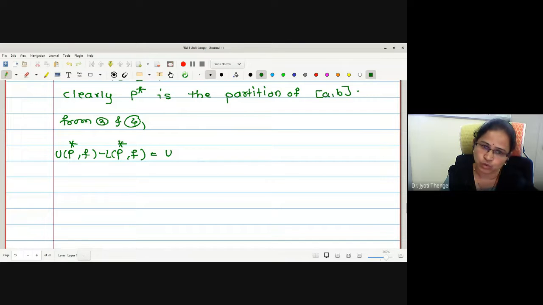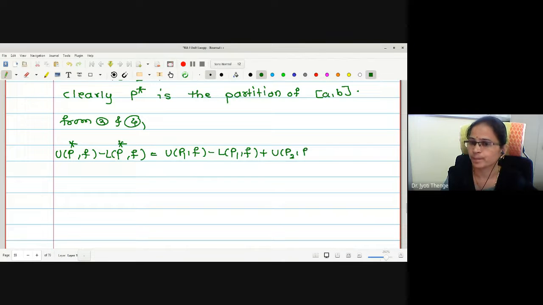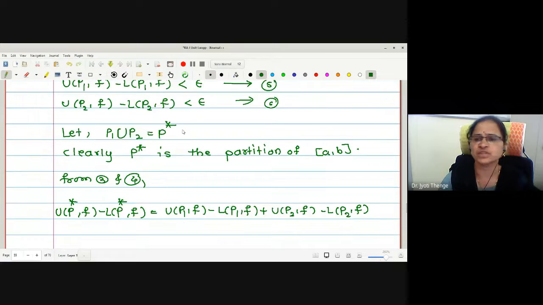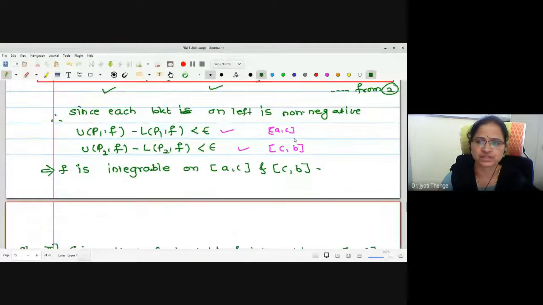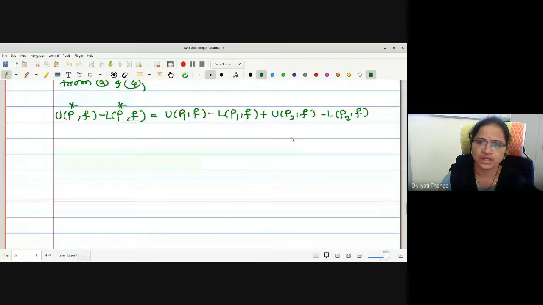minus L_P*(f) is U_P1(f) minus L_P1(f) added with U_P2(f) minus L_P2(f). Is that okay? Or instead of writing from 3 and 4, I think we have given the number. We have not given the number for this equation. Okay, let it be. Is that okay?